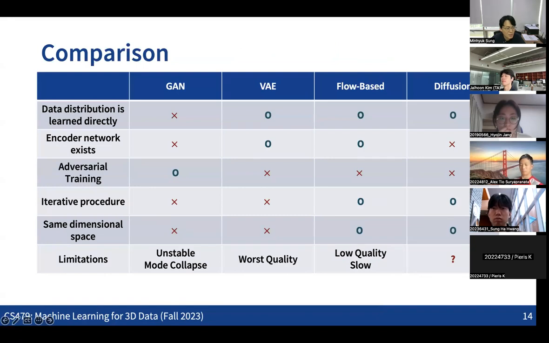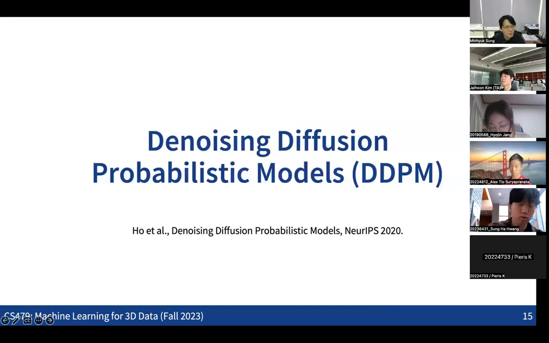This was a comparison with some other generative models as well. So let's get into slightly more detail about the basic idea. Especially, we are going to discuss this specific model, which is the DDPM, denoising diffusion probabilistic models. And we're also going to discuss some other things next time.